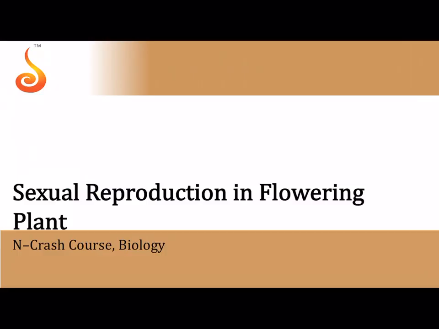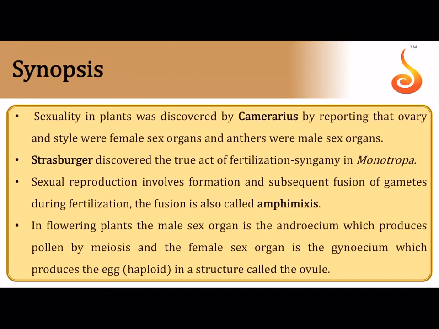So now moving on to the synopsis of the next chapter. The next chapter that we will be discussing is sexual reproduction in flowering plants. Sexuality was first discovered by Camerarius, specifically in plants, and it was Strasburger who discovered the true act of fertilization, that is syngamy, that is fusion between the male gamete and the female gamete. And this fusion or syngamy is also referred to as amphimixis.